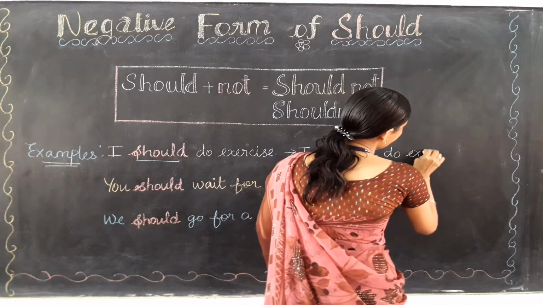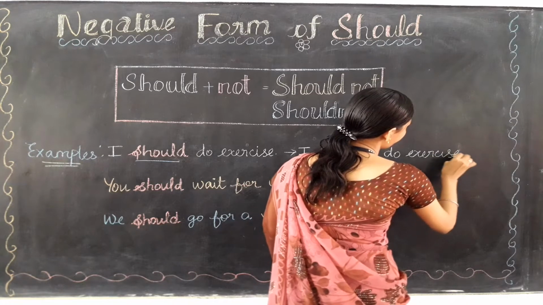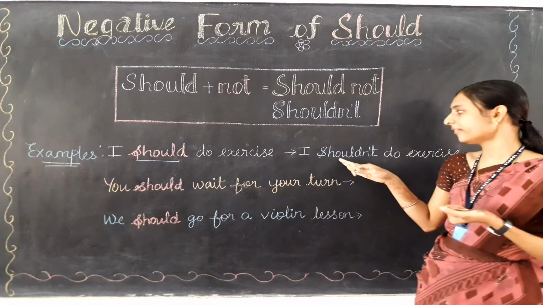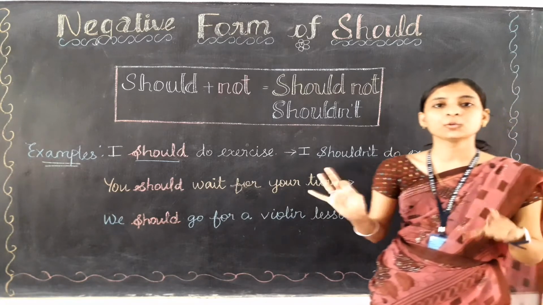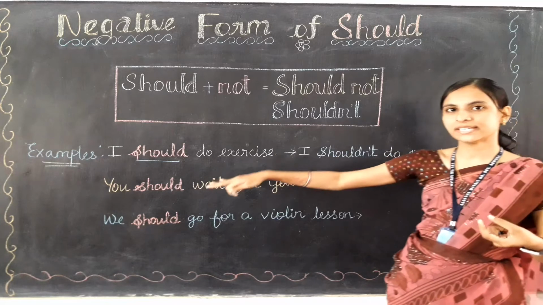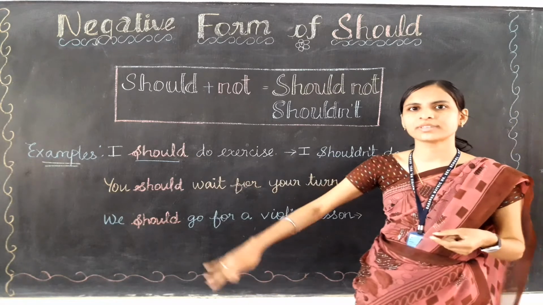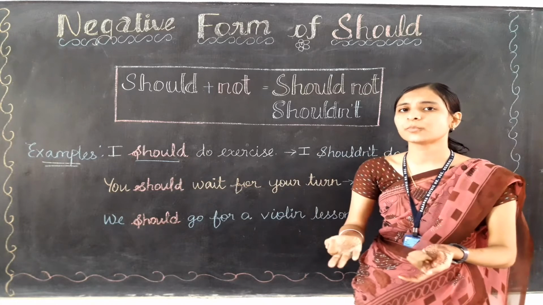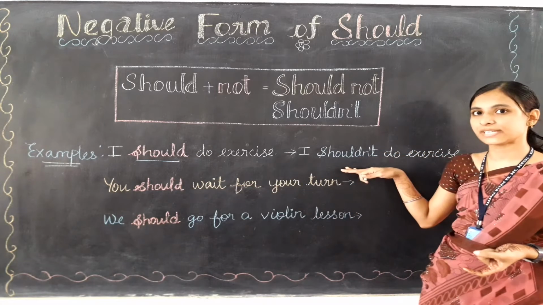Do exercise. What does it mean, children? Yes, நான் வந்து exercise பண்ண கூடாது. Exercise பண்ண கூடாது is the negative sentence. When we are talking about the opposite of the positive sentence, we are just talking about the negative sentence only.